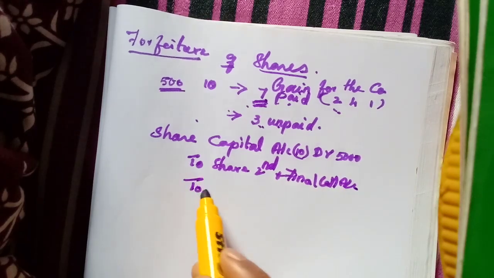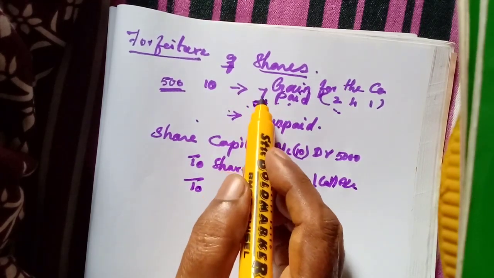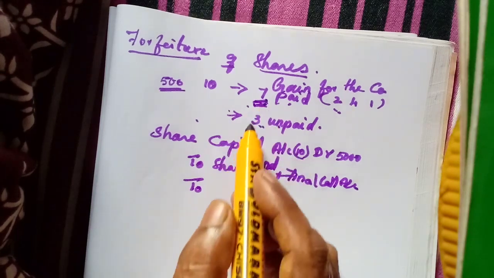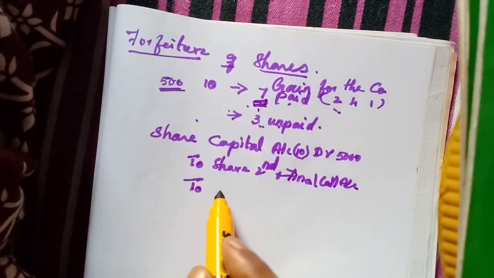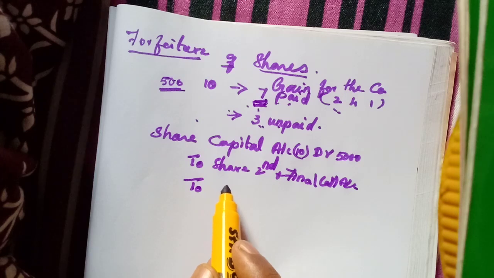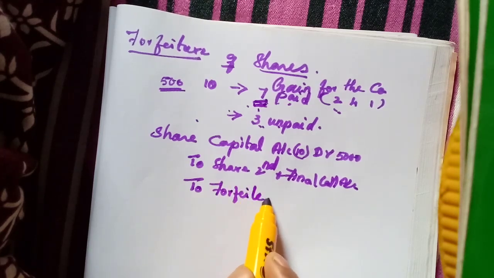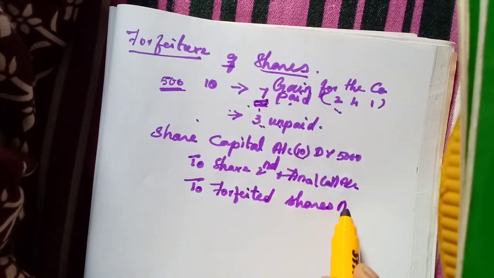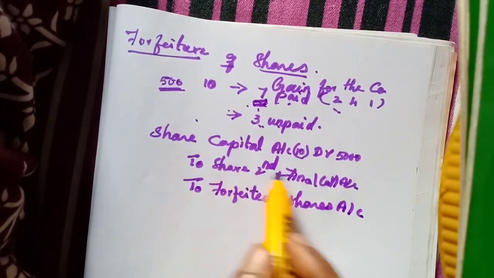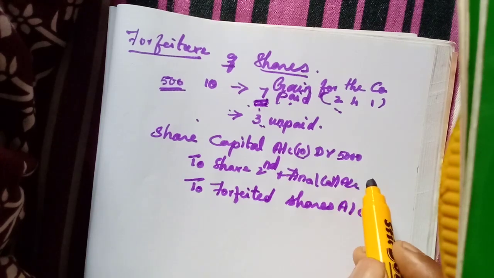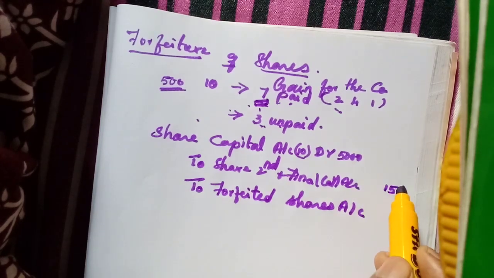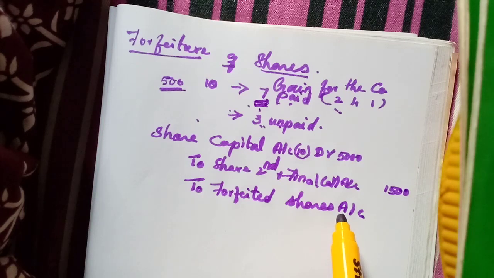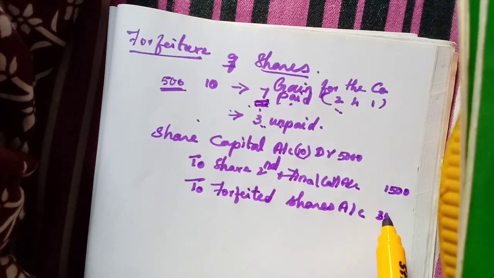To this one, what he has paid is a profit, so we will keep it in a forfeited shares account. Here 3 rupees he has not paid: 3 into 500, 1500. Here 7 into 500, 3500.